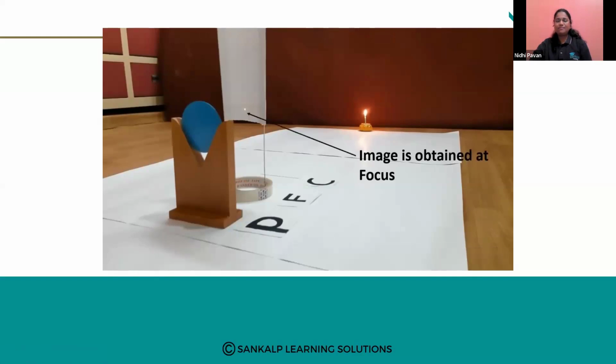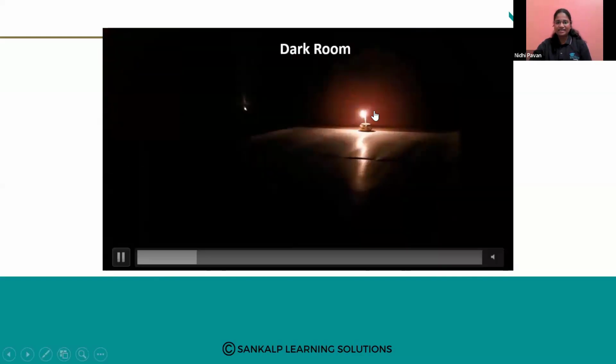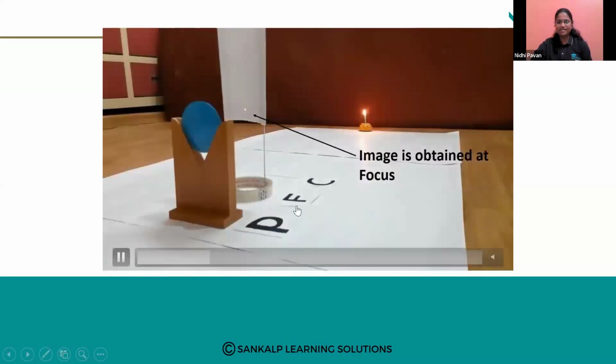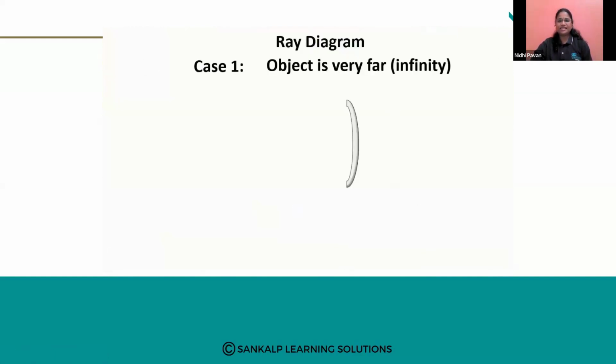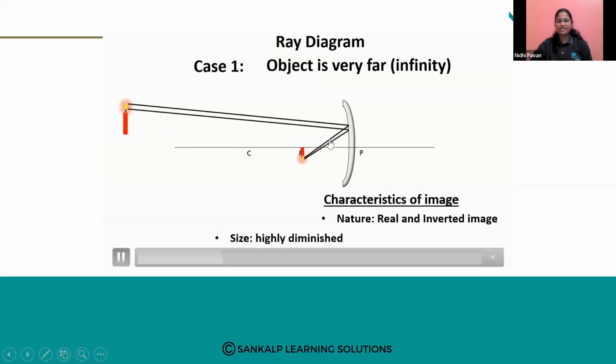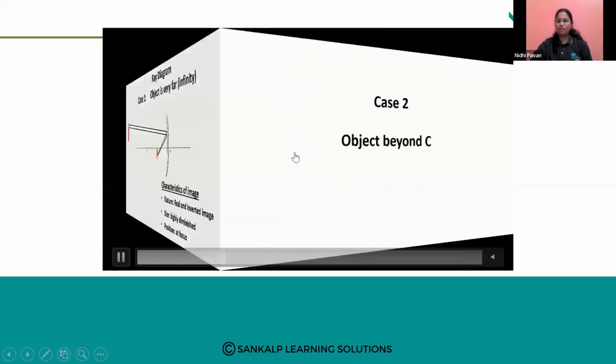So when we keep the object at infinite distance, the image is formed at the focus. See, at the focus we will get the image. This is F, no? Next, see, this is a ray diagram. So this is the object. When we place it at a far distance, the image is formed at the focus.